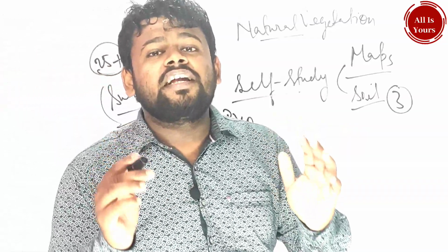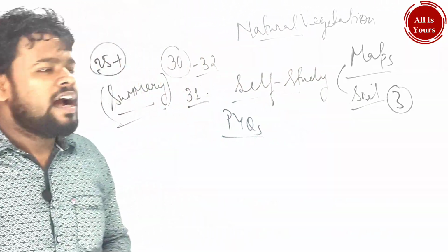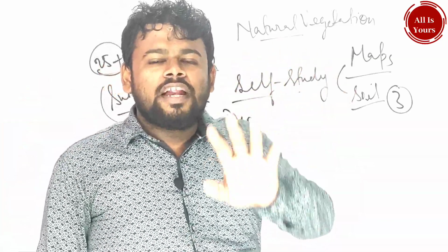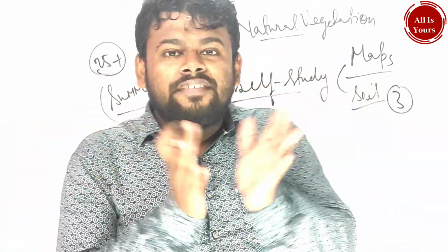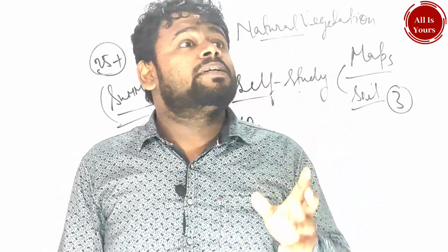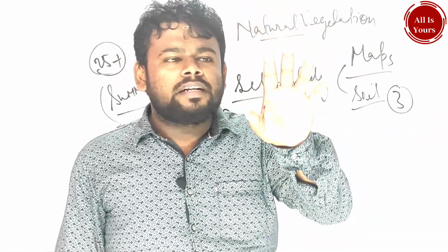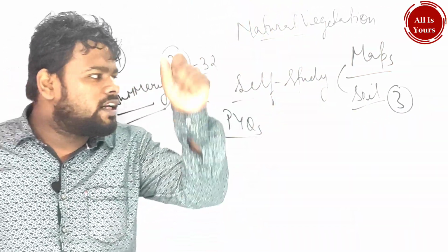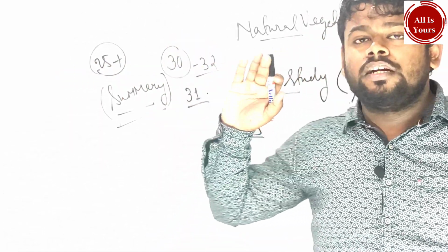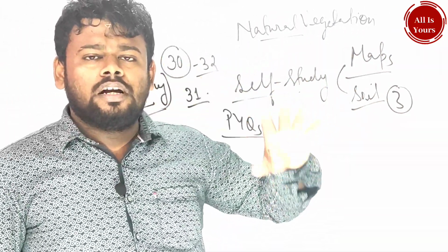And there is a trick how ICSE and CBSE give questions, that also I will make a session on another way. You should not waste time on all these types of things. The moral of the story: the very first thing you have to do, close everything, start doing from the back. Always, when a child is a topper, they read from the back. That means climate, soil, natural vegetation, water resources, over. Start from water resources, natural vegetation, exercise questions, some tests, self study questions, keywords you have to do.